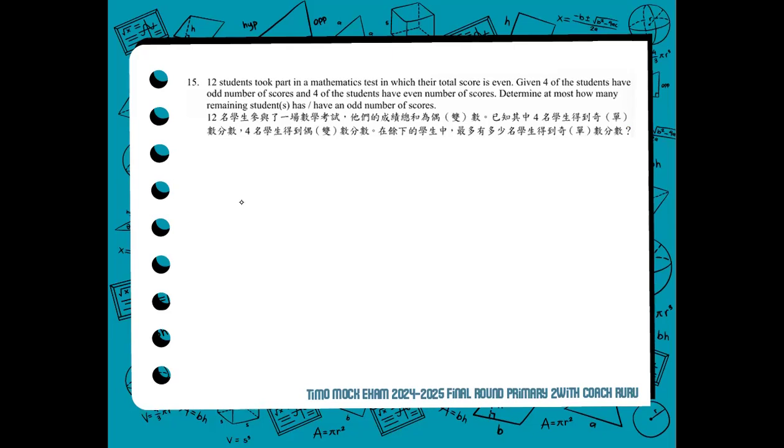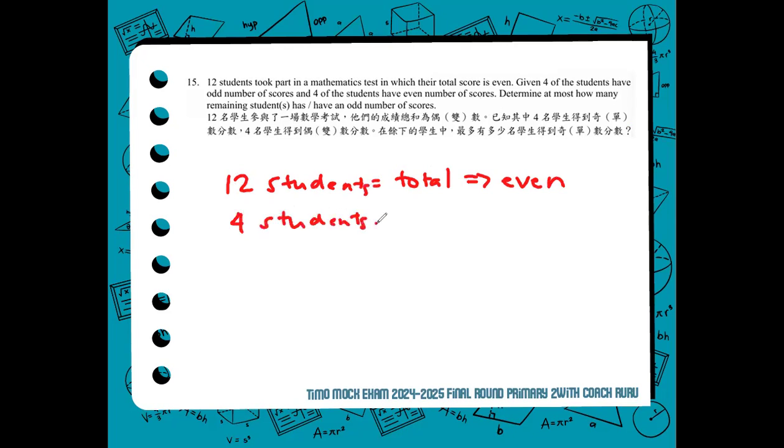Well, if the 12 students, the total is even, and given that the four students have odd number of scores, so each of them has an odd score.